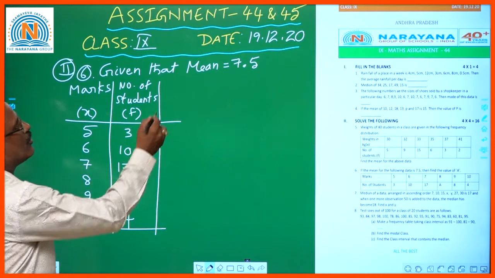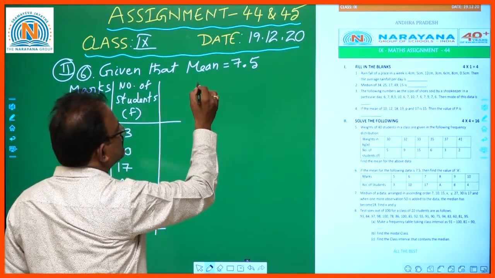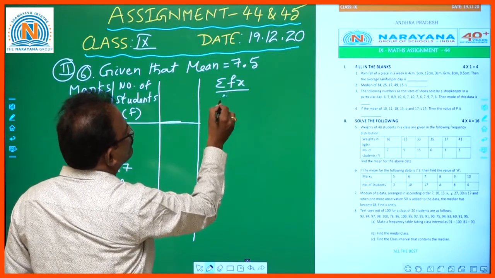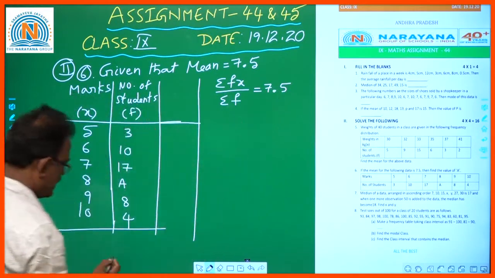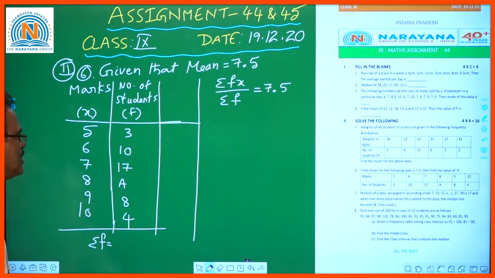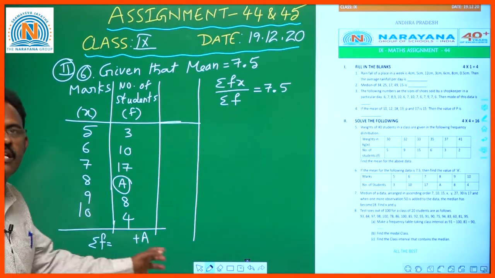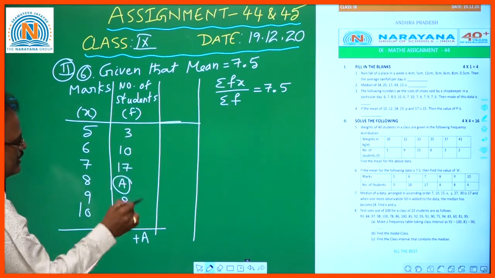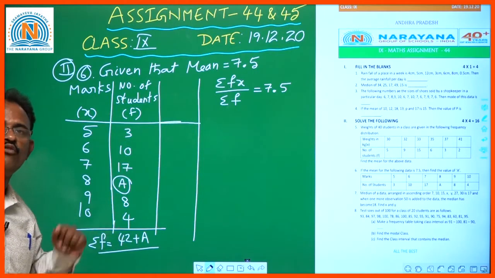First of all, the mean is given as 7.5. What is the formula for mean? This is sigma f into x by sigma f. Sigma f means the sum of all frequencies. As A is the unknown value which we need to find out, just keep it aside. Now 20 plus 10 is 30, 42. The sum of all frequencies is 42 plus A.